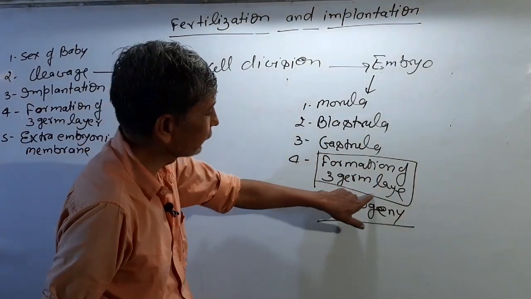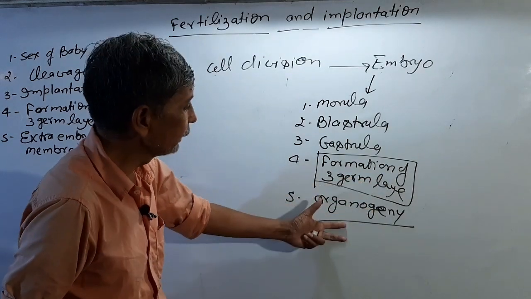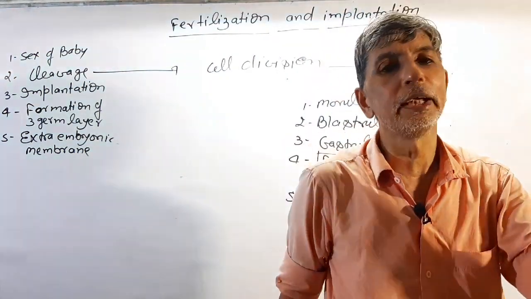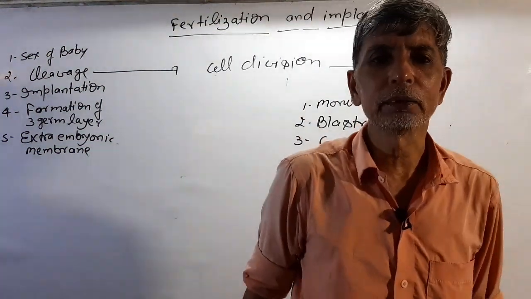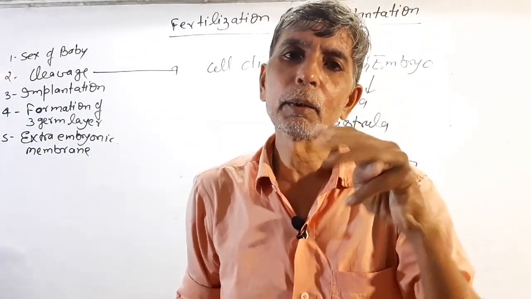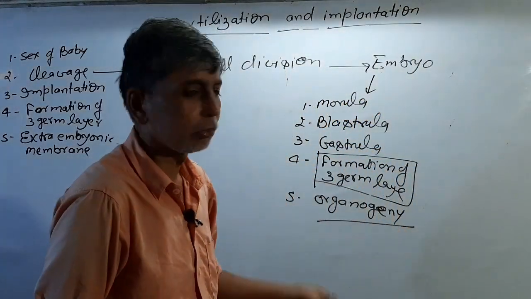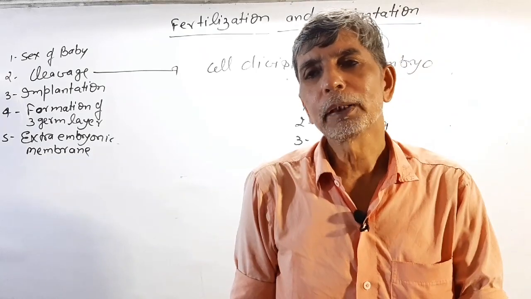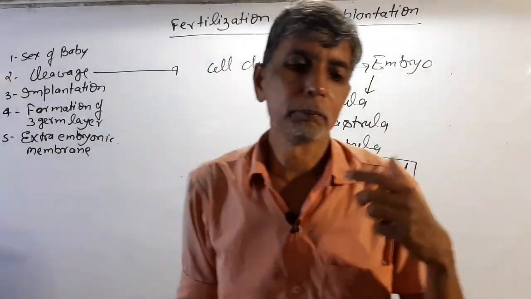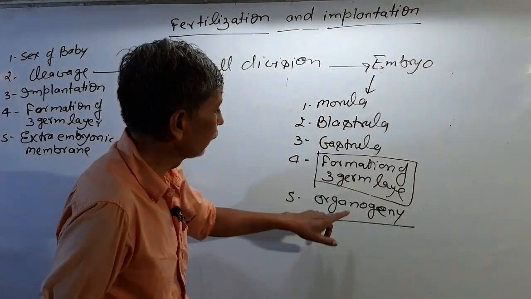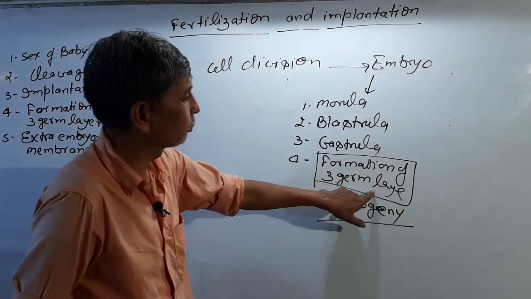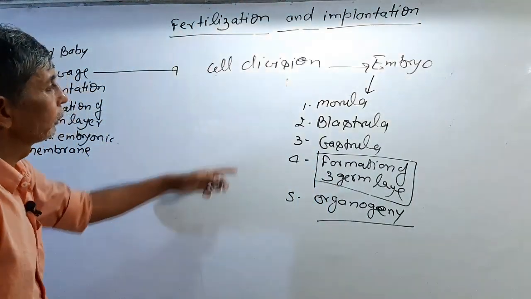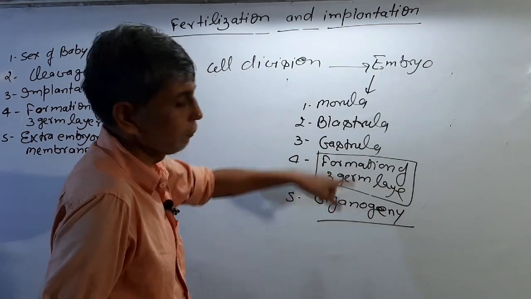there is the formation of three germ layers, ectoderm, mesoderm and endoderm, and these then make the organs. Every organ of your body is made up of these three layers. All parts of the body originate from them. Some parts are ectoderm, some are endoderm, some are mesoderm. Suppose blood is of mesodermal origin. Formation of three germ layers is called the primary germ layer. So these are the primary germ layers that form the organs.